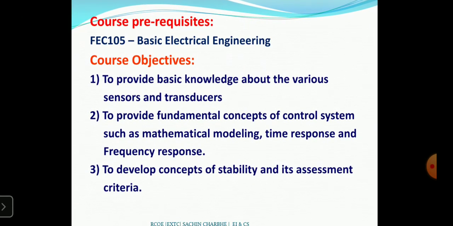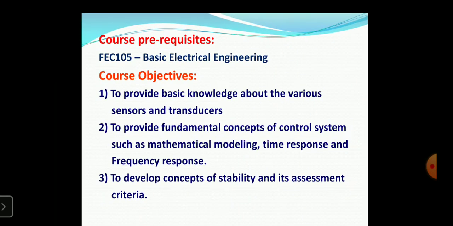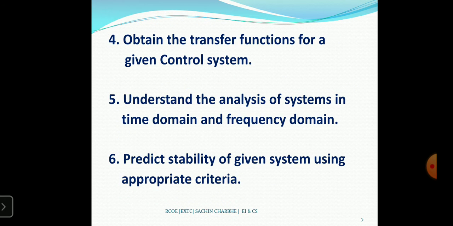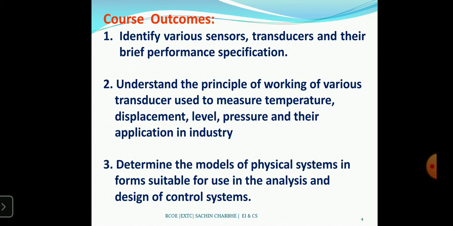Then the course outcomes are also an important part, called the COs: CO1, CO2, CO3. Here there are 6 course outcomes, and they purely depend on your units.